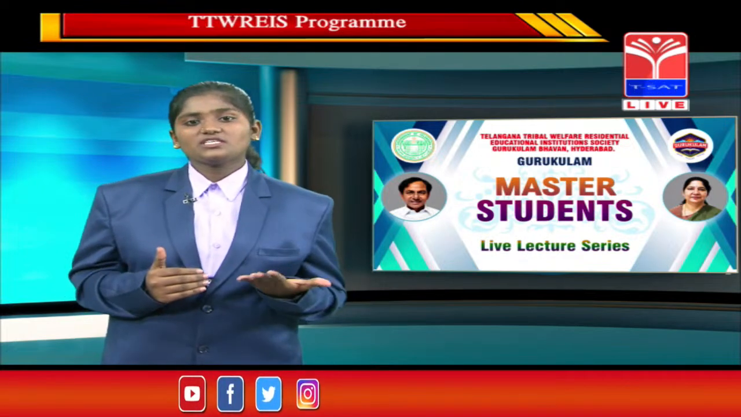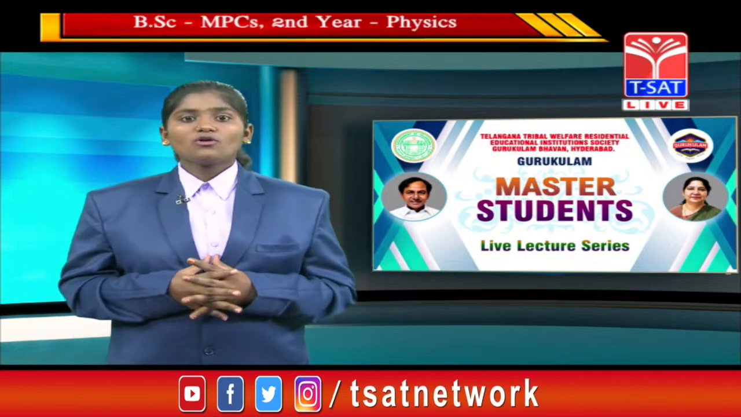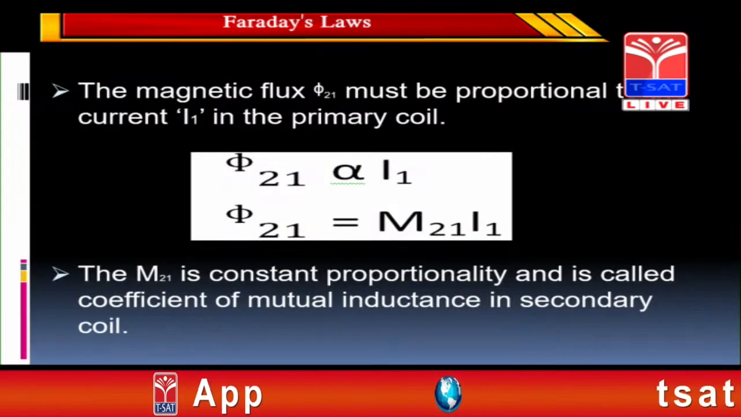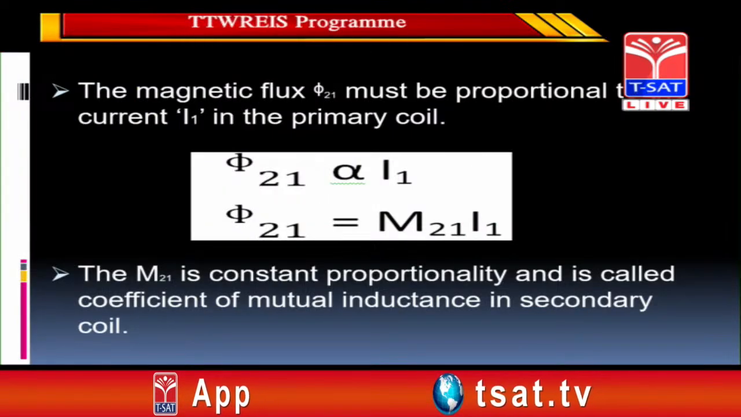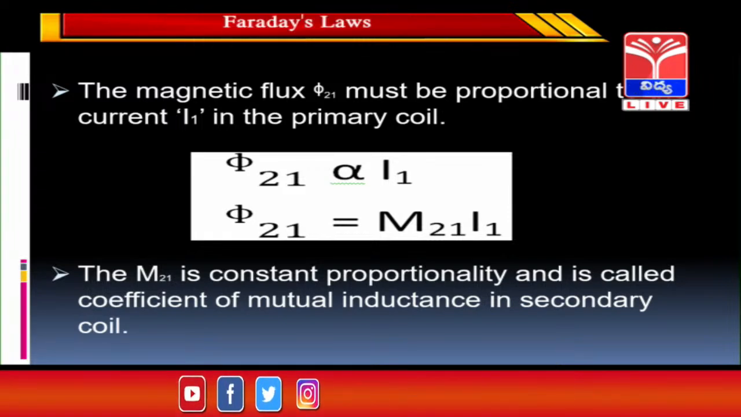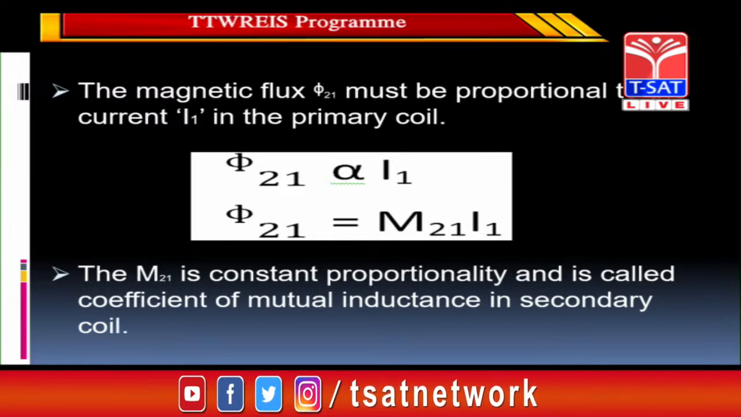If the current is changing in the primary coil, then the flux is changing in the secondary coil. So the magnetic flux phi 21 must be proportional to I1 in the primary coil. It means if the current is increasing, the flux is also increasing. If the current is decreasing, then the flux is decreasing. So they both are proportional.